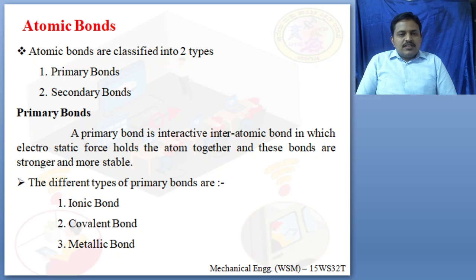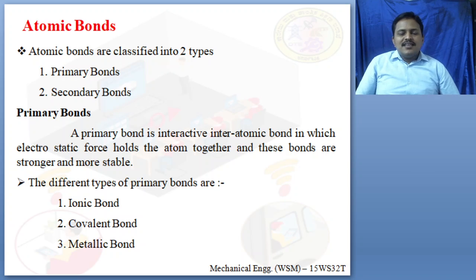So let us start with atomic bonds. Atomic bonds are classified into two types, primary bond and secondary bond. So these are the two types of atomic bonds. So let us see what is primary bonds.